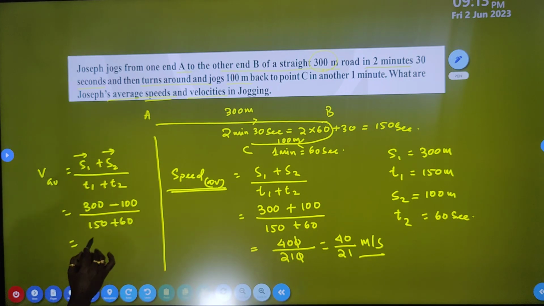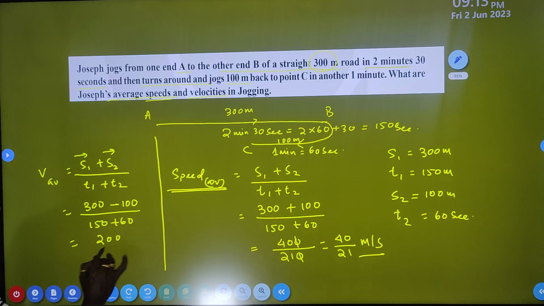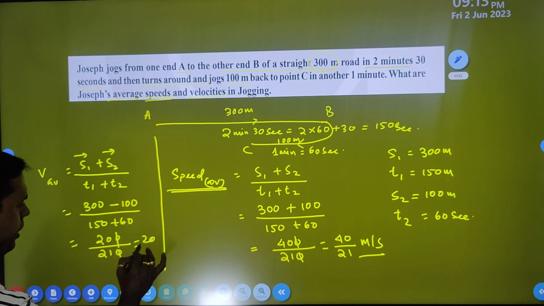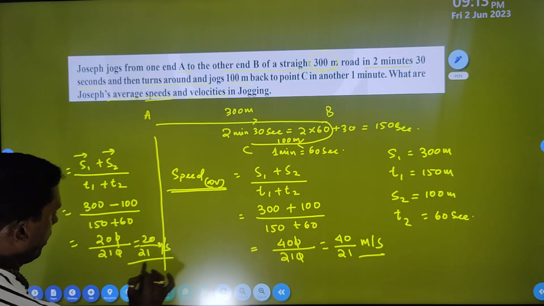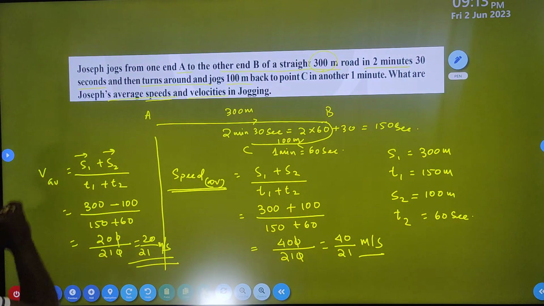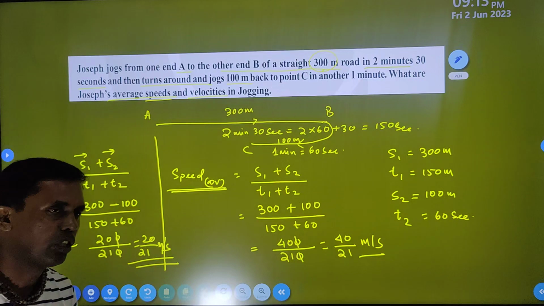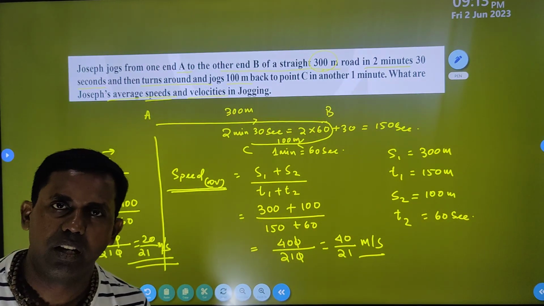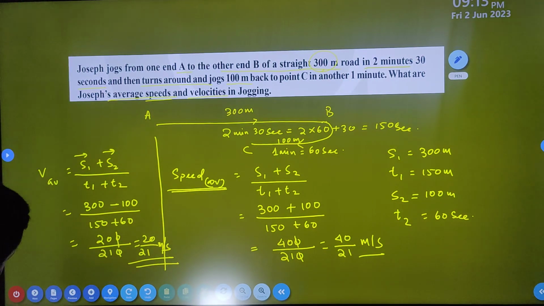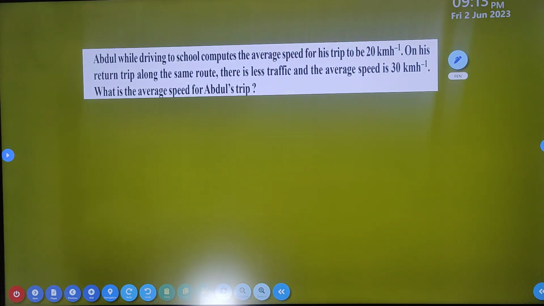Then you can find out here 200 divided by 210. Okay, if we reduce, then 20 by 21 meter per second. This one is what? Average velocity. If you find out, this is your average velocity, right? You can get idea from this question and gradually try to solve the questions. Okay, next question. Observe next question. Okay, this is the next question.